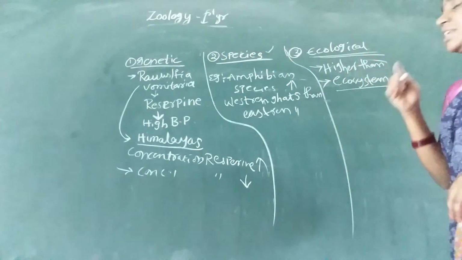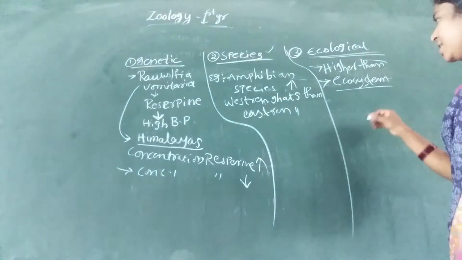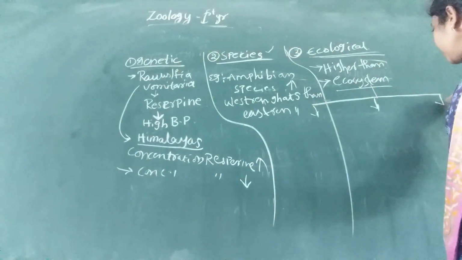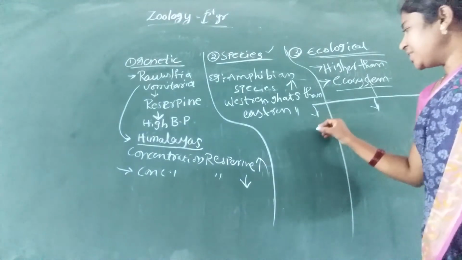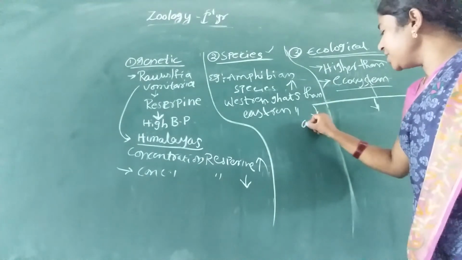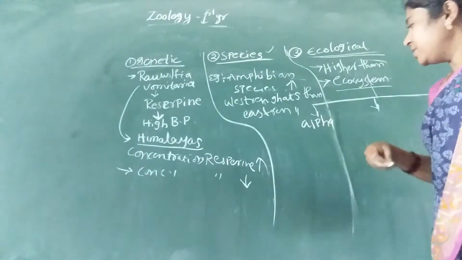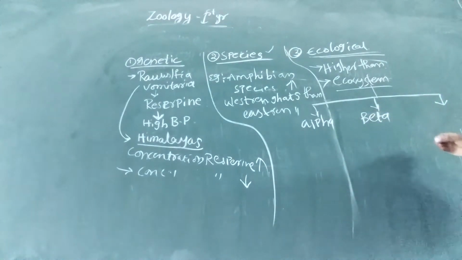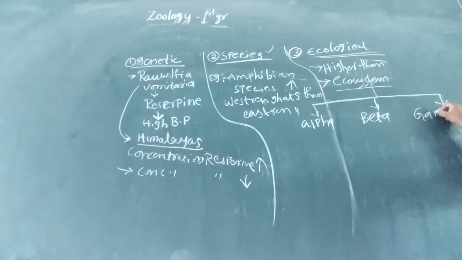Again, ecological diversity is classified into three types.